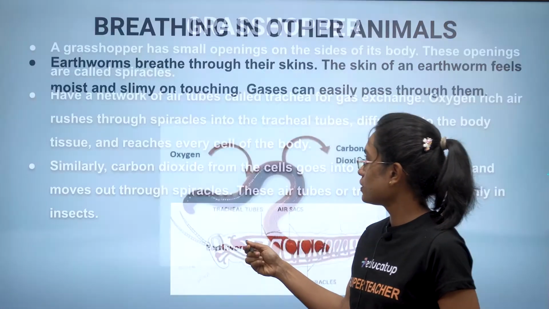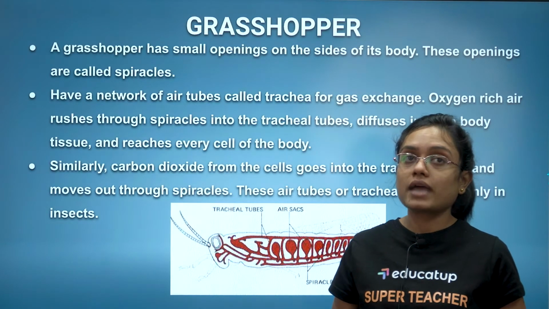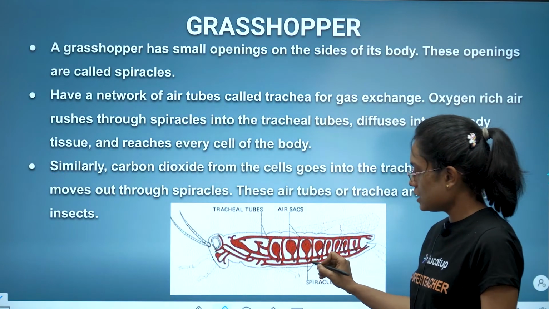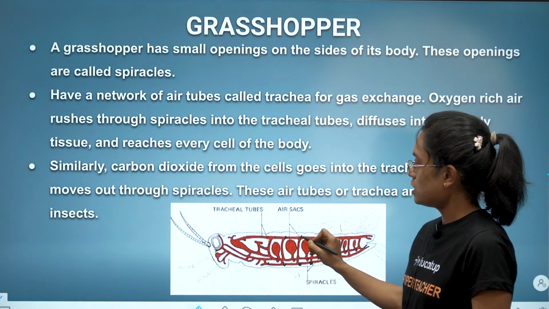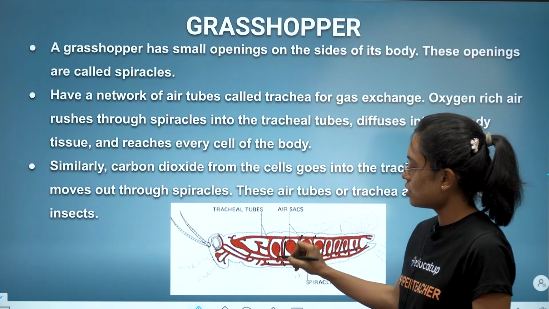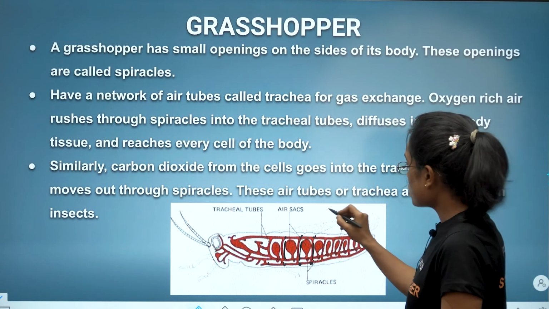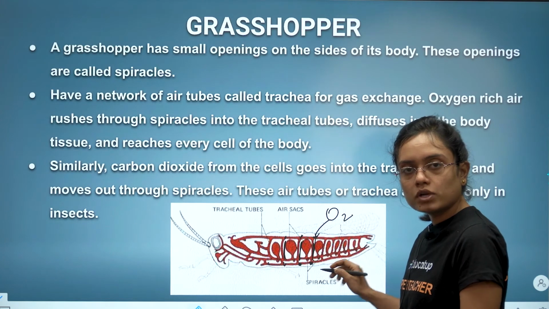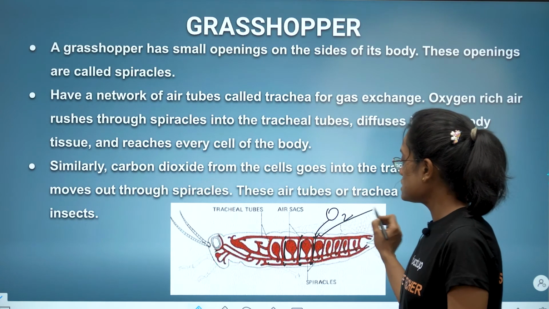Now let's move ahead. Grasshopper. A grasshopper has very, very small openings on its body which are known as spiracles. See, these are small openings on the body of the grasshopper. These are spiracles. Now spiracles are connected to tracheal tubes. Now these tracheal tubes reach to every cell of the body. So oxygen through spiracles and through these tracheal tubes reaches to every cell of the body. Carbon dioxide from every cell of the body through these tracheal tubes and spiracles moves out.